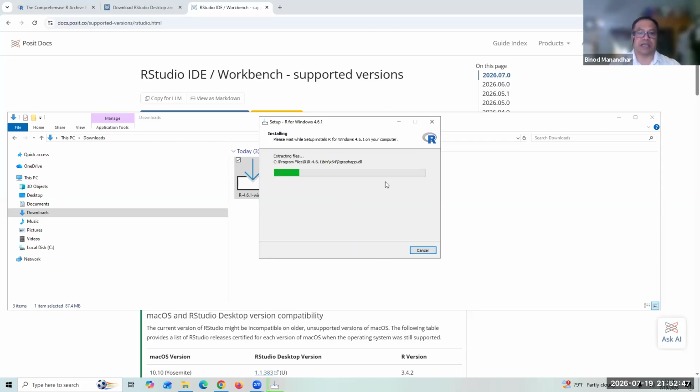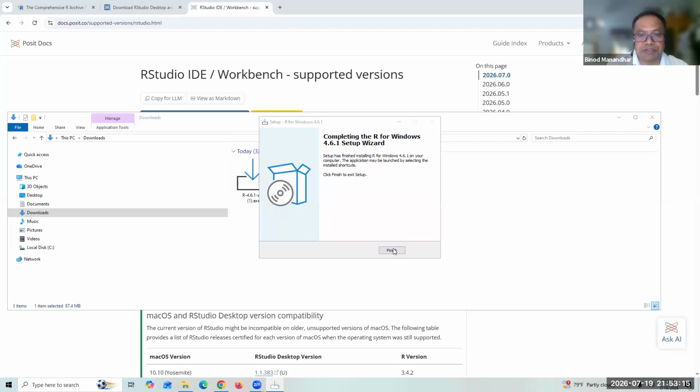Now it is installing R here. Now R installation is completed, finish here.